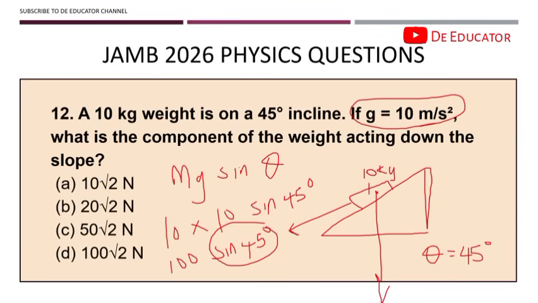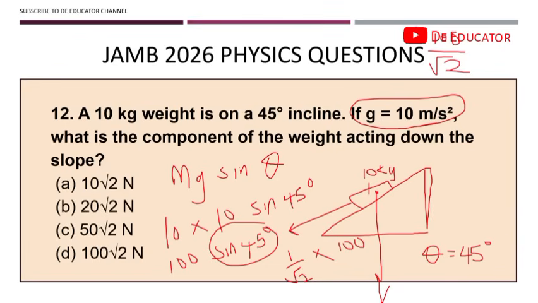All right. So if you know your standard very well, you know that sine 45 degree is equal to 1 over root 2. So we have 1 over root 2 times 100, and so this is going to give us 100 over root 2. This is our answer. Now take a look at the options. Is anything like 100 over root 2? No. Please take note. That is why you must be very, very calm.